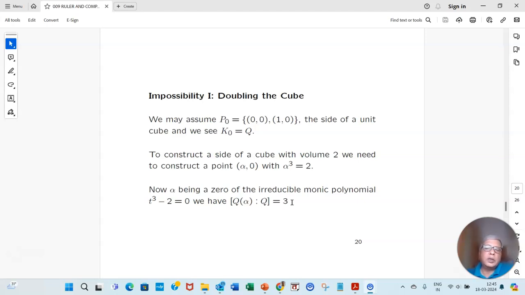It allows extensions only of degree 2. So when it comes to degree 3, the ruler and compass construction becomes impossible. So doubling the cube is impossible.